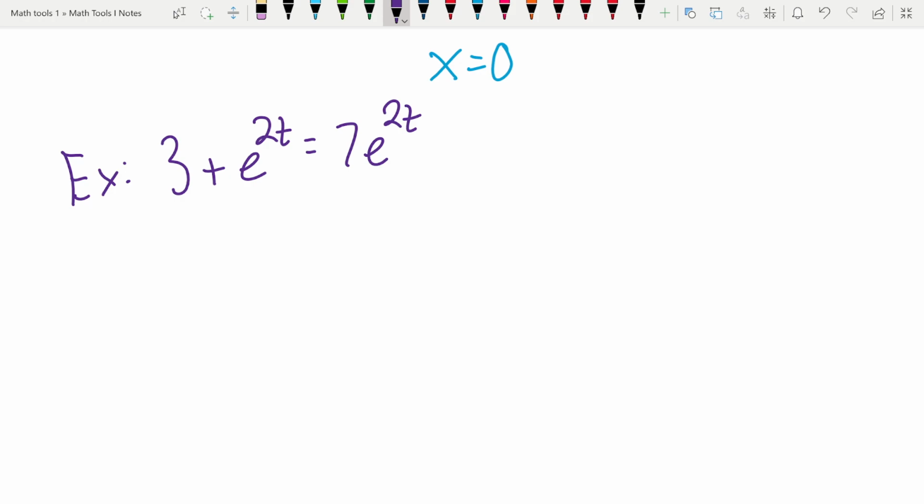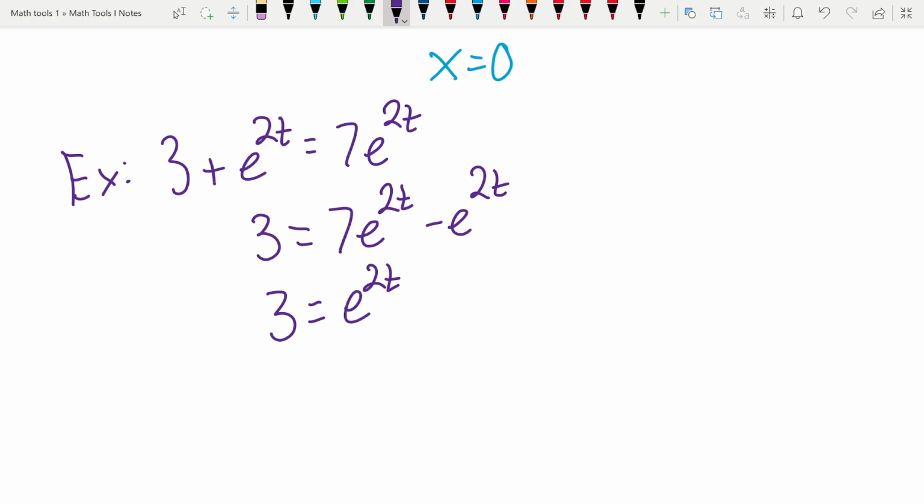So this one's a little bit strange because we could just take the natural log of both sides, but it's a little weird because we kind of get stuck on the left side. We can't break up addition inside of the logarithm, so it wouldn't really let us bring that power down. So I think a good first step is to bring all the e to the 2t's on one side. Minus e to the 2t. And then we can factor out that e to the 2t or combine like terms.